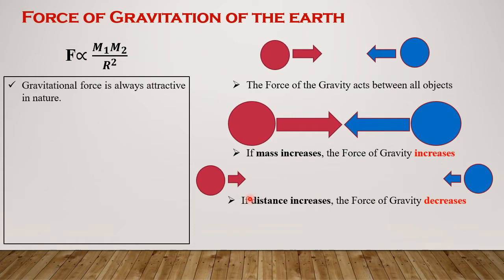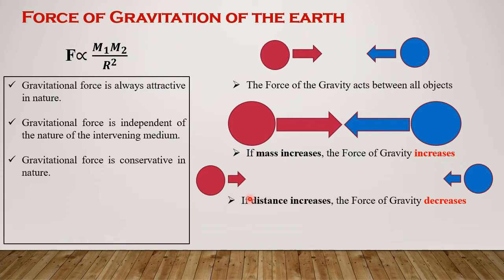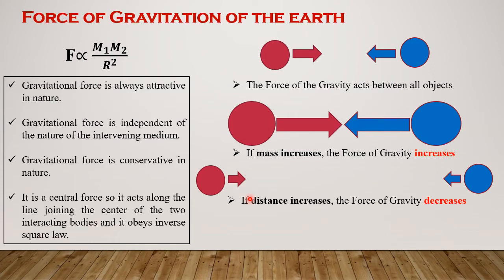So, what we have learned from this slide: gravitational force is always attractive in nature. Gravitational force is independent of the nature of the intervening medium. Gravitational force is conservative in nature. It is a central force, so it acts along the line joining the centers of the two interacting bodies, and it obeys the inverse square law.